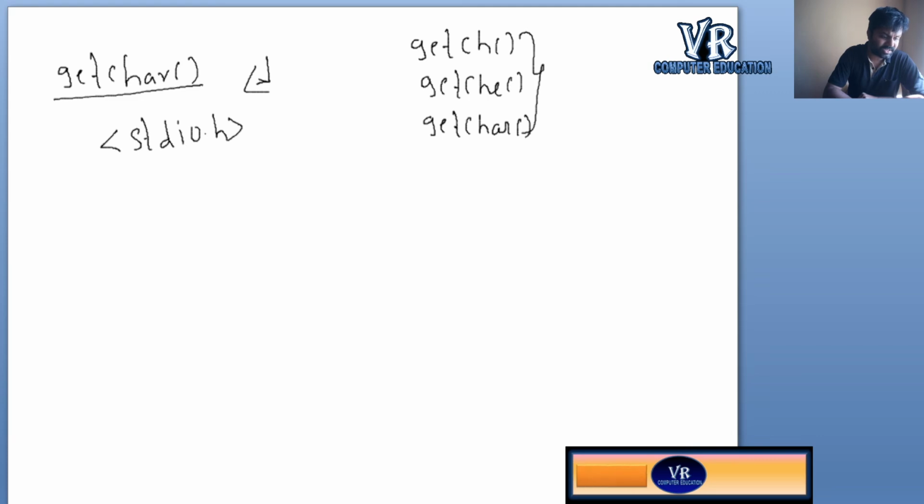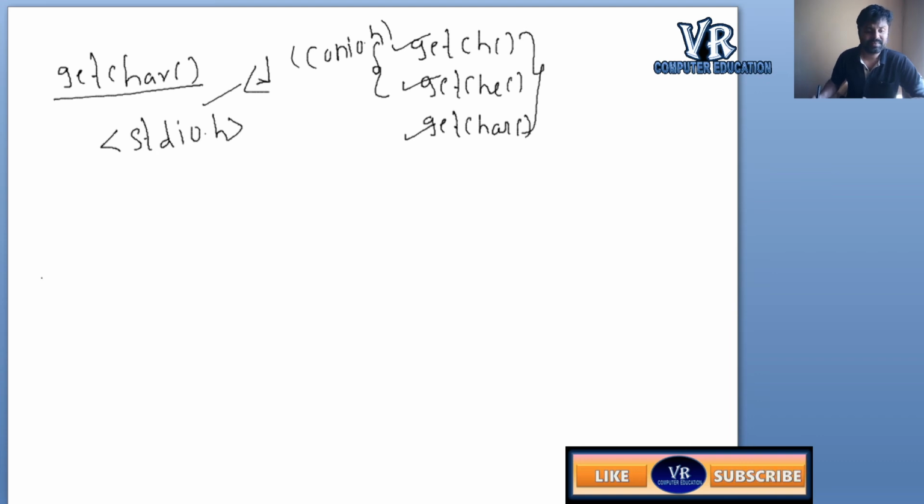When you observe, getch will print the entered character immediately, and getche also will print immediately, but getchar will wait for the enter key to be pressed. When we press the enter key, then that character will be displayed on the console. Here both are located in the conio.h header file, and getchar is located in the stdio.h header file.